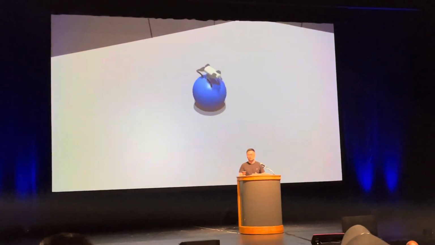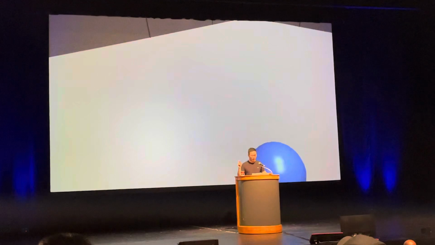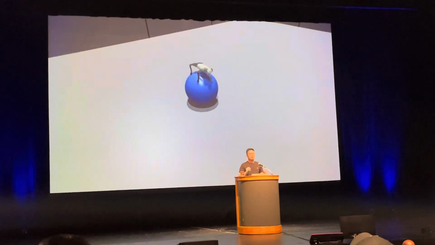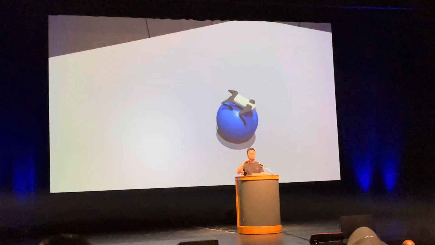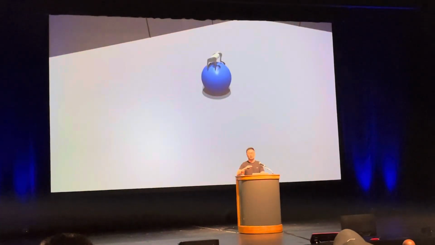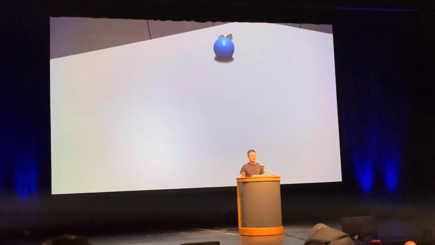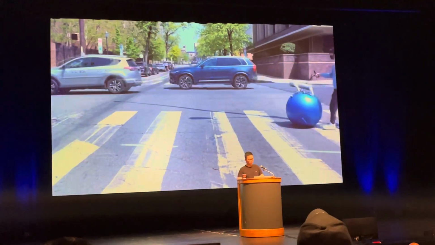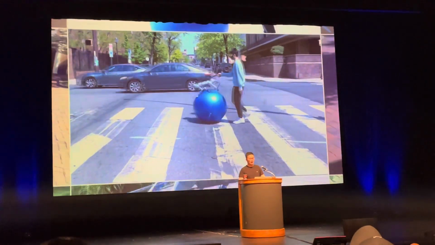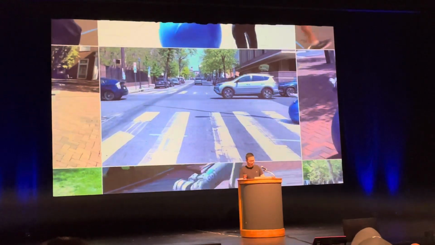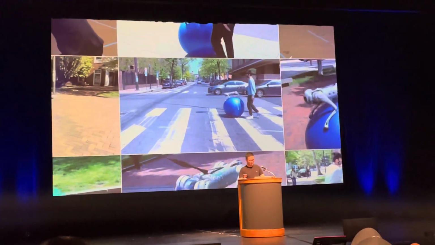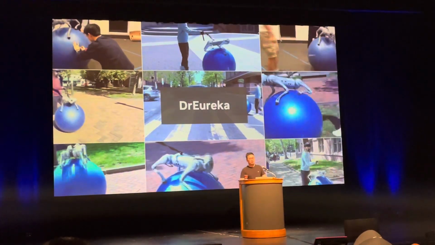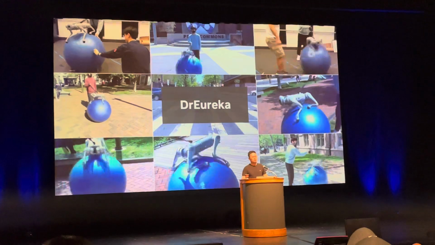And this is the most impressive demo we showed. We trained a robot dog to walk on a yoga ball in simulation, but we cannot really simulate the bouncy, deformable yoga ball in sim. So we just randomize, and Eureka is able to find a very good solution, so we transfer to the real world. And this is my collaborator from UPenn, walking the robot dog there on the street, an episode right out of Black Mirror. And because it's using domain randomization, DR, we call it Dr. Eureka.